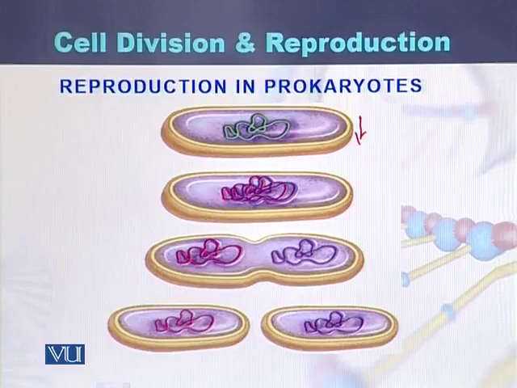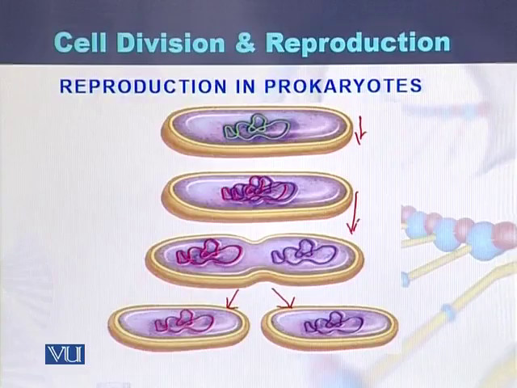This cell, before reproduction, prepares itself for the process of reproduction, where the genetic material of the prokaryotic cell divides. Once the genetic material divides, then the cell, by a process which is called binary fission, converts from one cell into two cells.